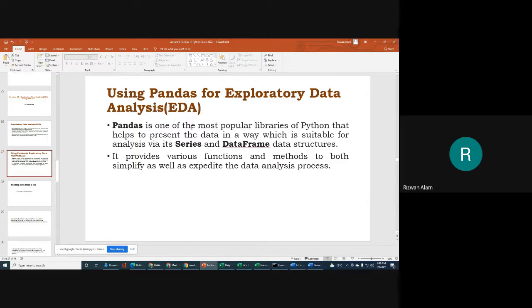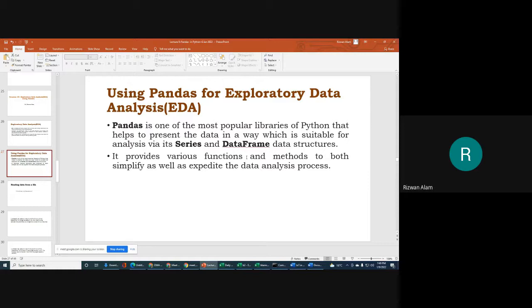Pandas is one of the most popular libraries of Python that helps to present the data in a way which is suitable for analysis via its series and data frame data structures. Whenever you keep your data in a data frame or series, it will be very easy to analyze your data.